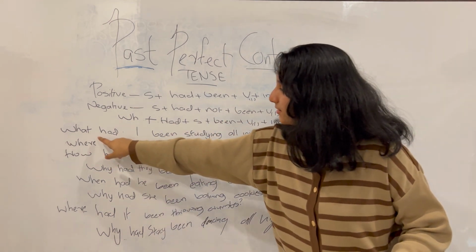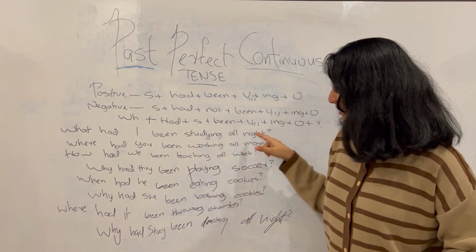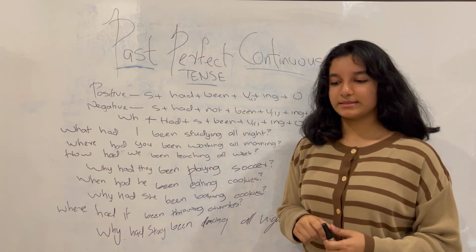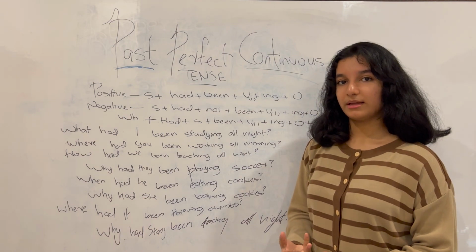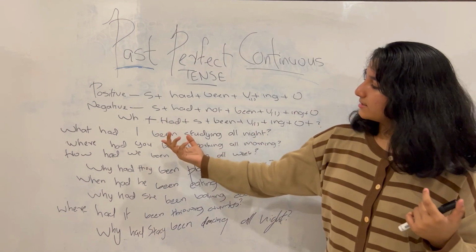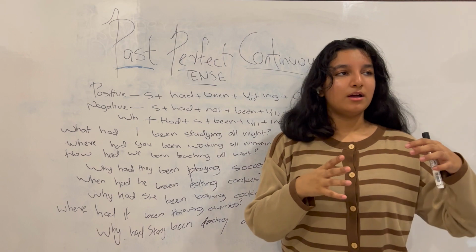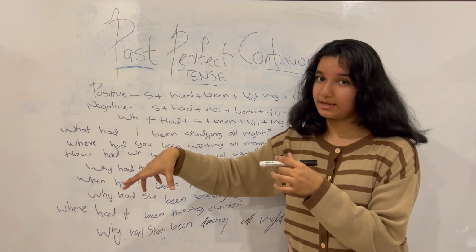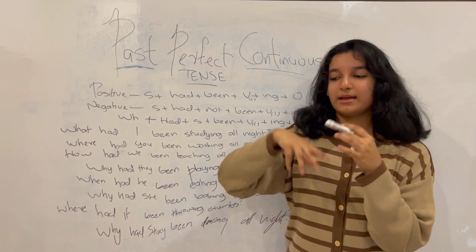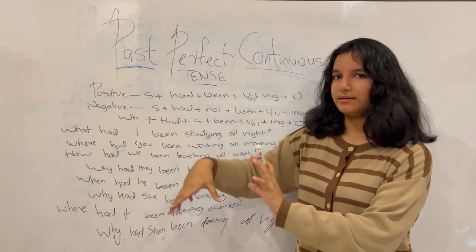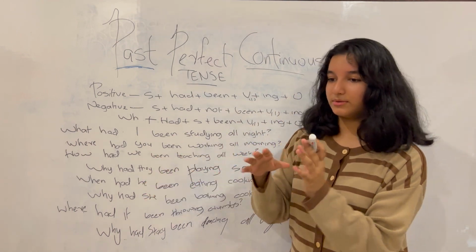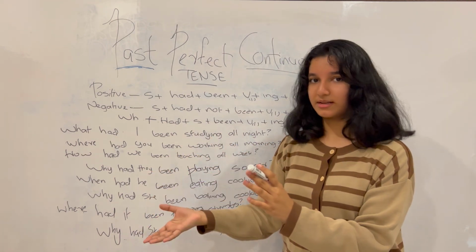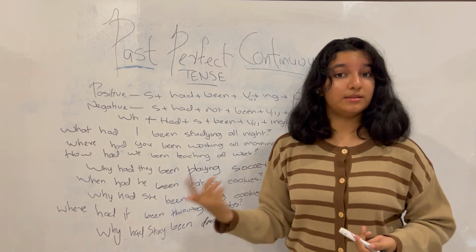Now we can see here the examples. What had I been studying all night? Instead of had I been studying all night, it's asking what had I been studying all night. First it's asking, had I been studying all night? Has this action been happening all night? And then it is saying what had I been studying all night? So it's saying, yeah, I had been studying all night, but what had I been studying all night? It's specifying the question a little bit more.